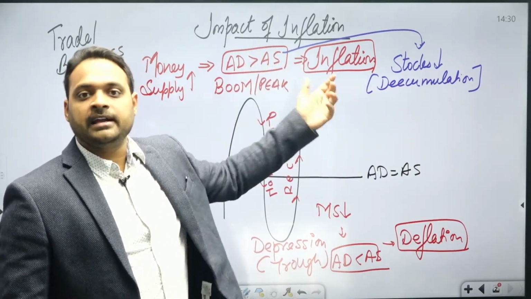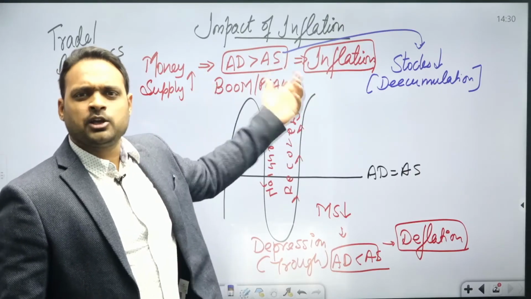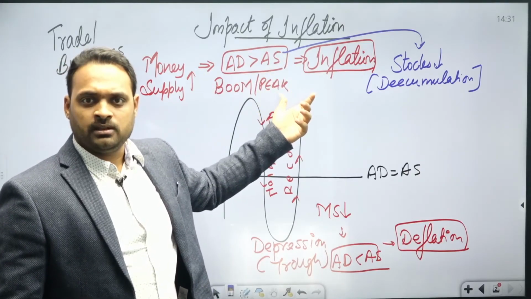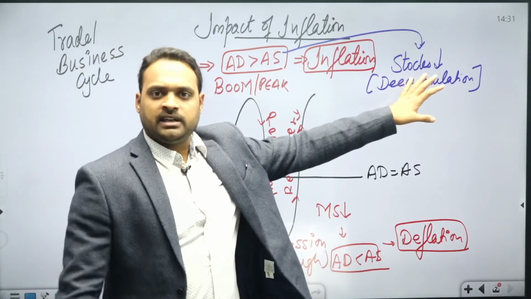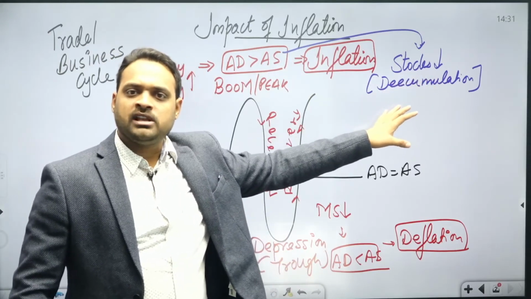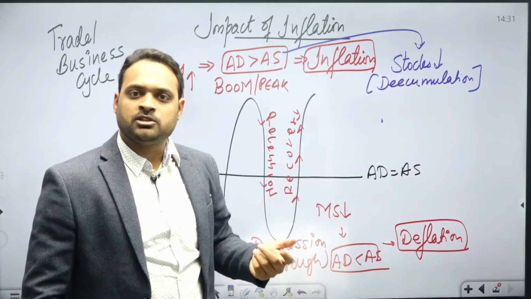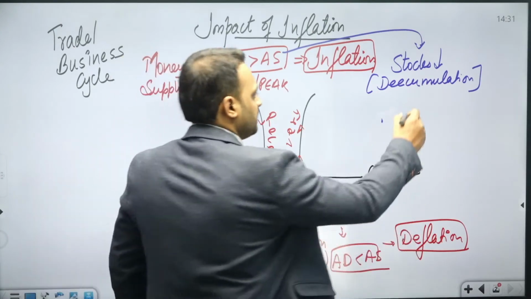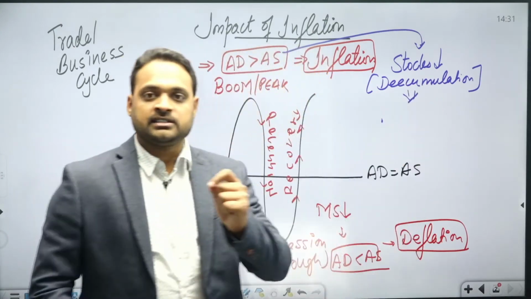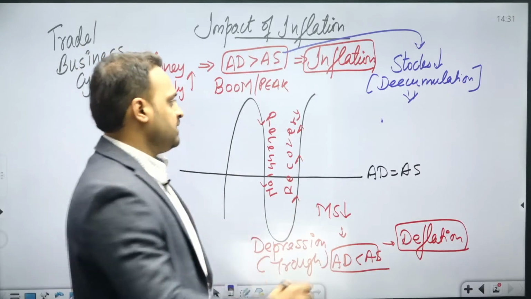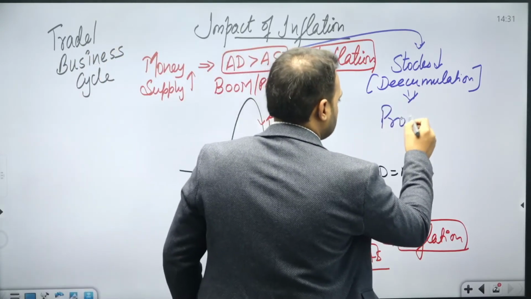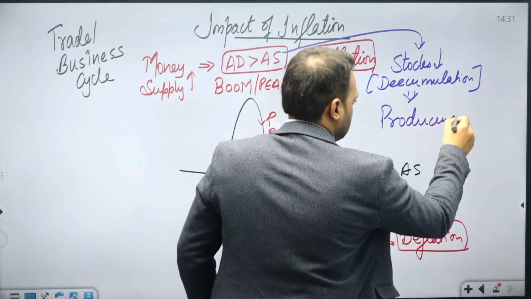And why is this high demand there? Because of more liquidity, more money supply in the country, right? Look, if there is a decumulation kind of situation in the nation, that means the products have more demand. That means producers would start producing their commodity.